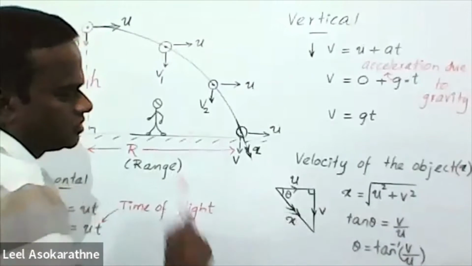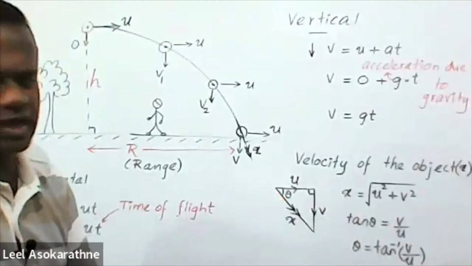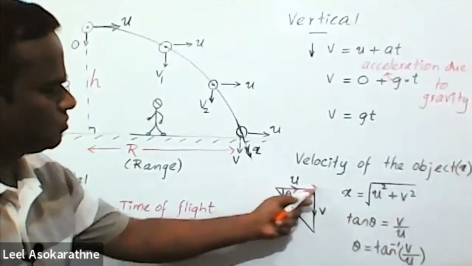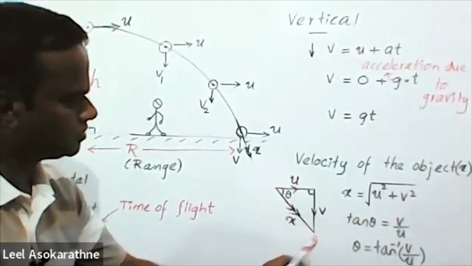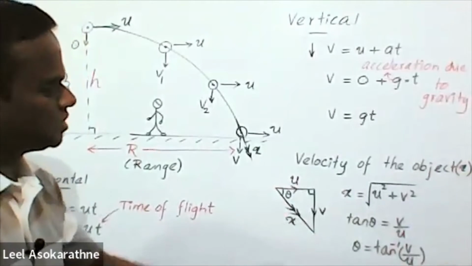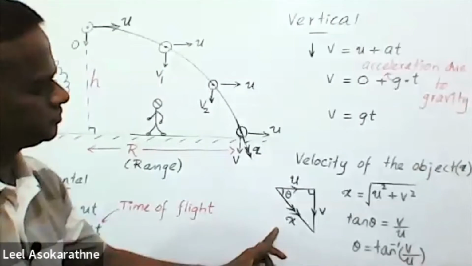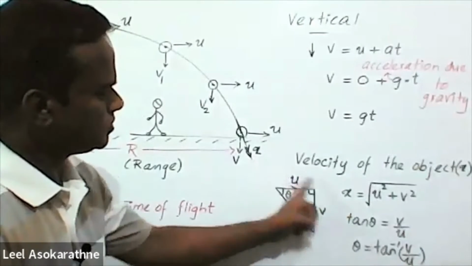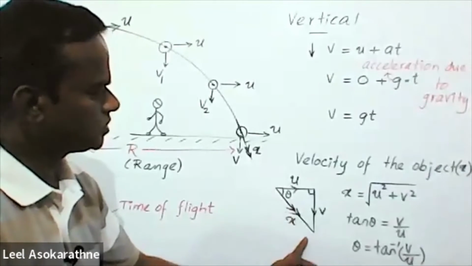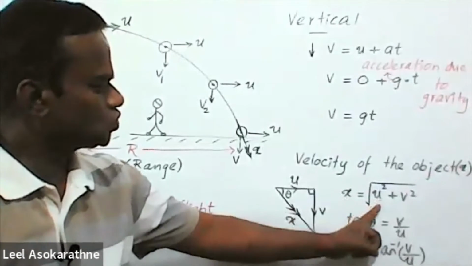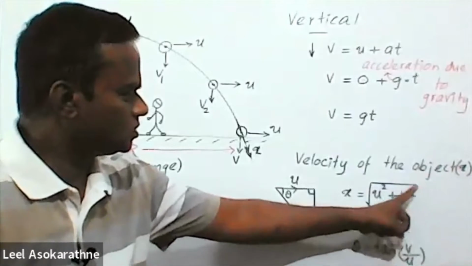Simply, we can consider this type of vector diagram, the horizontal component and vertical component, vector addition, then you can get this resultant velocity here. Therefore, according to Pythagoras, the magnitude of this resultant velocity x equals square root of u squared plus v squared.